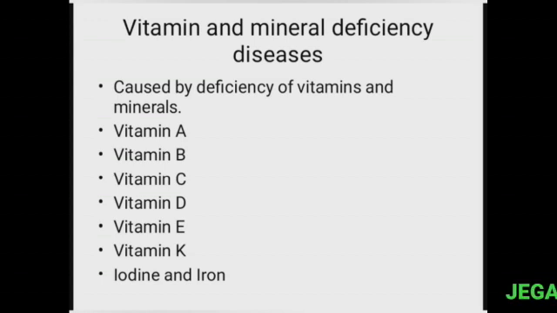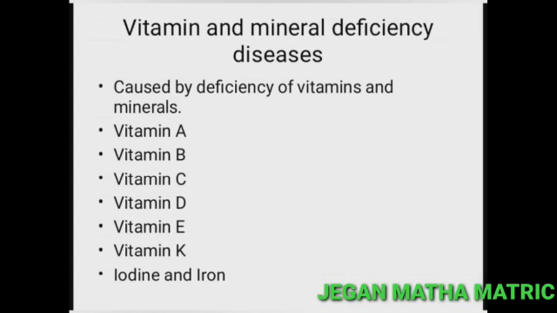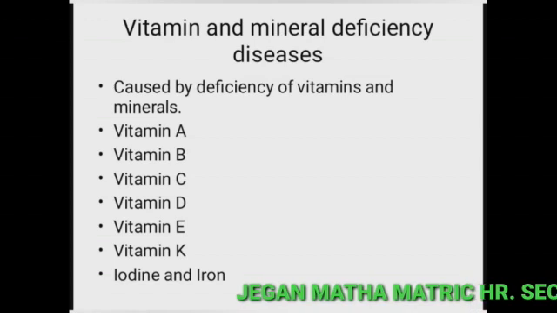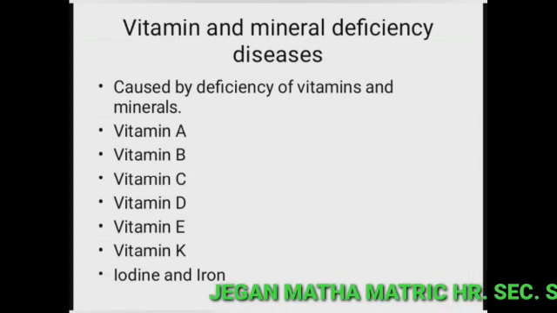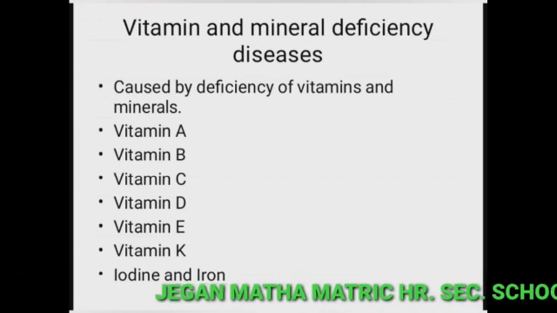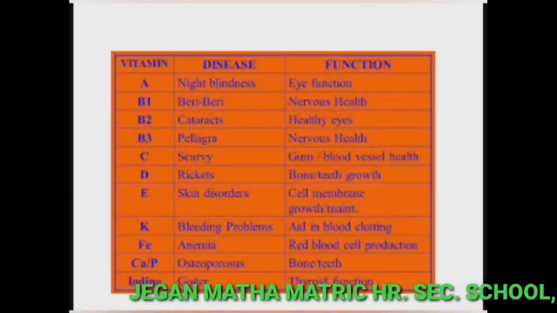The following are the essential vitamins and minerals: vitamin A, vitamin B, vitamin C, vitamin D, vitamin E and vitamin K. Then iodine and iron, which are minerals.